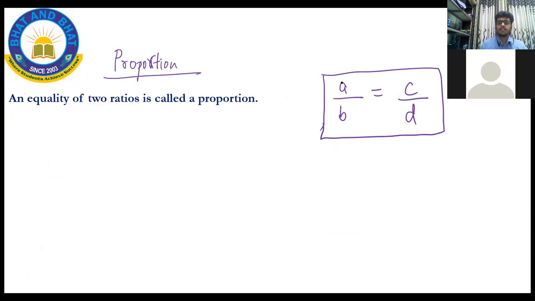Okay. So this is a ratio. These are ratios. Both of these are ratios, individual ratios. A by B is a ratio. C by D is a ratio. When two ratios are equal, then it's called a proportion.